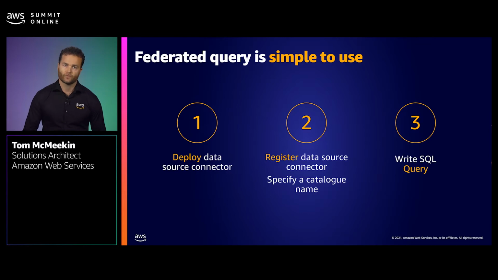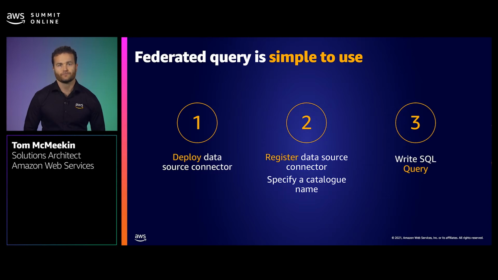To get started, there's 3 simple steps. First, we need to deploy a data source connector. Now, this is our interface between our query engine and our data source. Next, we register our data source connector and associate a data catalog name. And finally, we write and execute our queries. So let's double click on the data source connector element and take a look at the anatomy of a federated query.